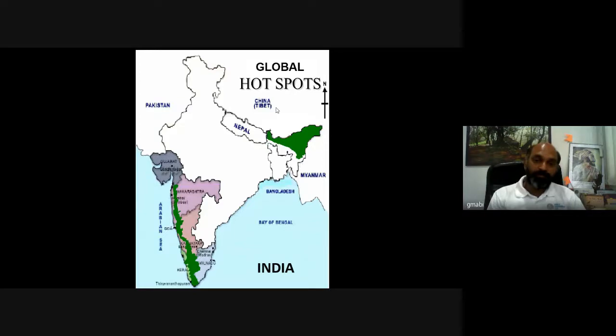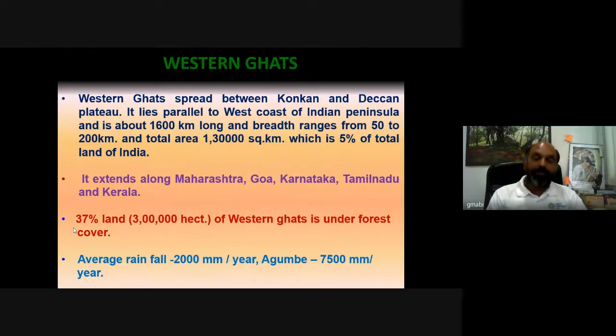So this is also one of the important hotspots, the Western Ghats, of course, and of course the Great Nicobar Islands, some of the islands from that area. Now coming to the Western Ghats, it extends across 5 different states: Maharashtra, Goa, Karnataka, Tamil Nadu, and Kerala. 37% of the land of the Western Ghats is under forest cover, and that is a very good sign, because a lot of rivers originate in the Western Ghats, 108 rivers. So the Western Ghats is nothing but the rainmaker.